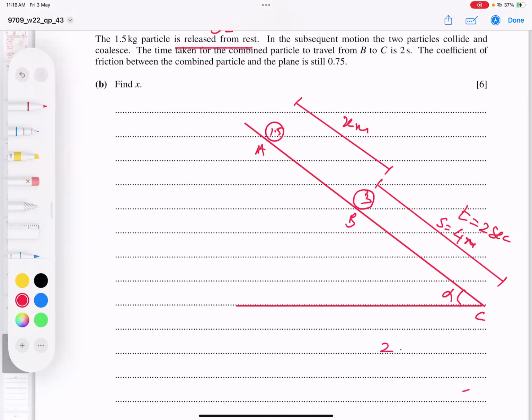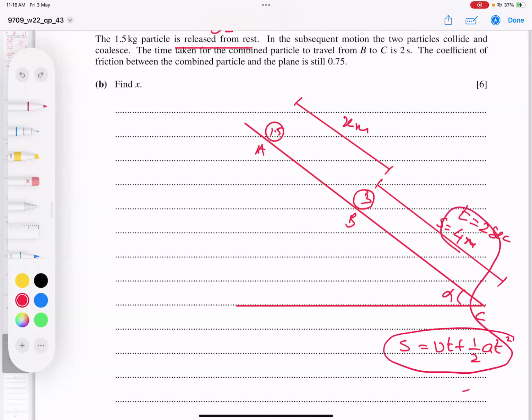We have two formulas: 2as is equal to v squared minus u squared, but the problem is we don't know the last velocity, so this formula is not so effective. Whereas s is equal to ut plus half at squared is effective. Time we have, 2, and s we have, 4. Acceleration we can find for the combined particle while traveling here.